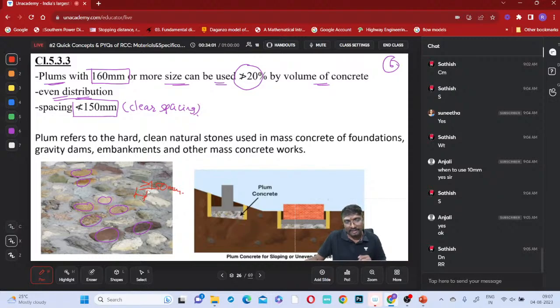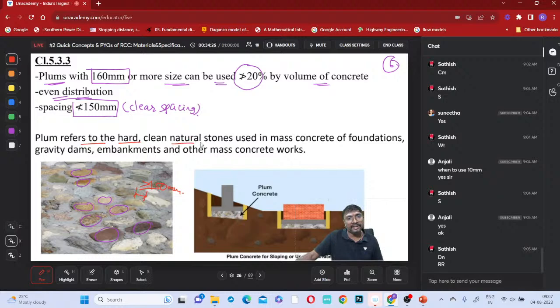Why? If they are very close, can you expect bonding? When these plums are very close, the cement mortar placed in between will be very much lesser, and that may be insufficient to create bonding between them. When it is insufficient to create the bonding, is it of any use, or is it of no use? You can say it is of no use, no?